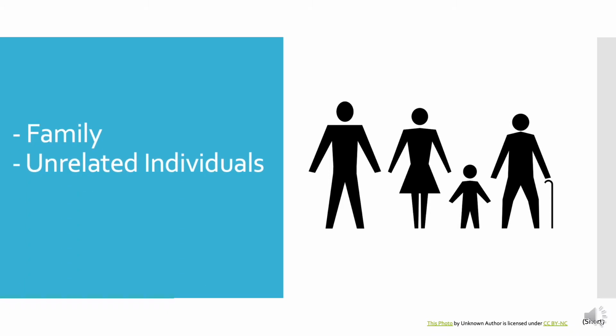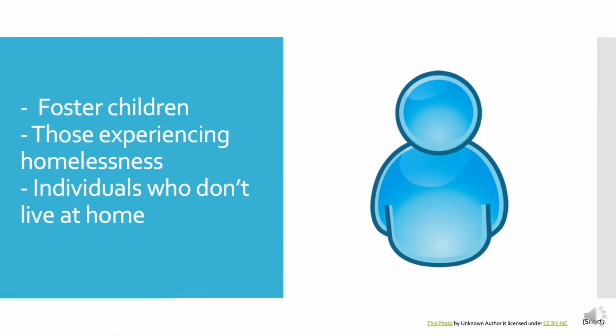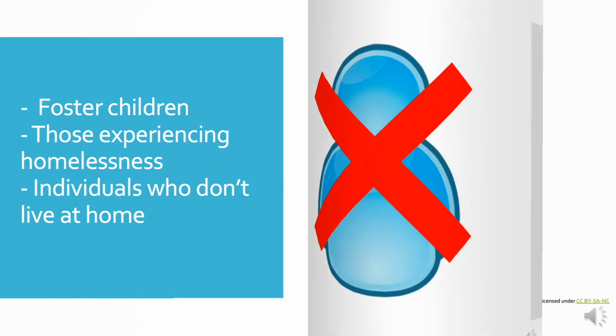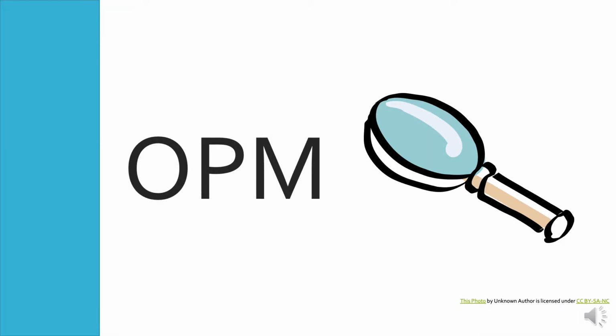Counted in the OPM are families and unrelated individuals. However, foster children, those experiencing homelessness, and any individuals not living at home, such as college students, are excluded in this poverty universe. As you can see, the OPM leaves out significant sections of people, thus making the poverty measure less accurate.